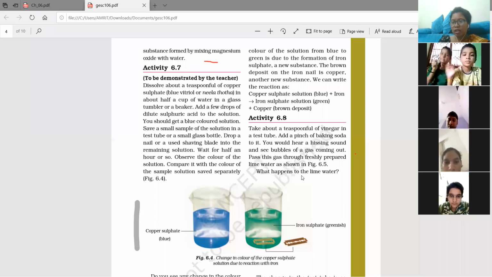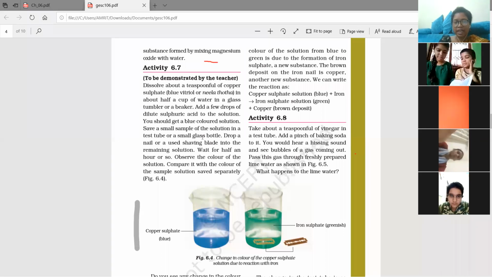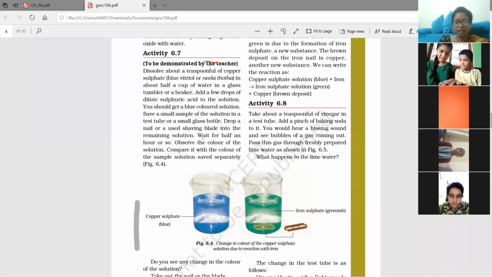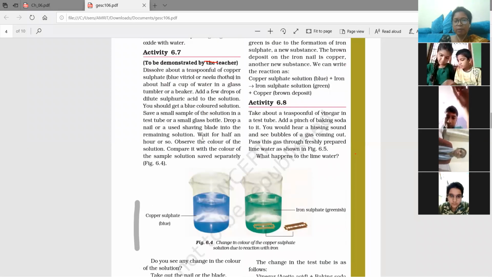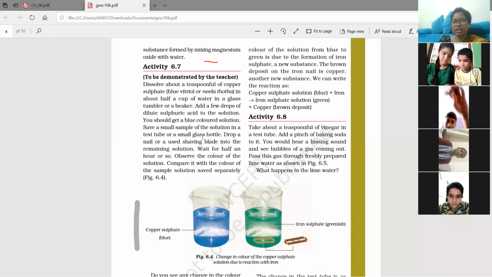Nitin and Pooja, do you have the book with you? Can you read activity 6.7? What is the page? Can somebody tell? Page is 61. Page 61, everybody take it. And you read. Others, you can mute yourself and Pooja will be reading.